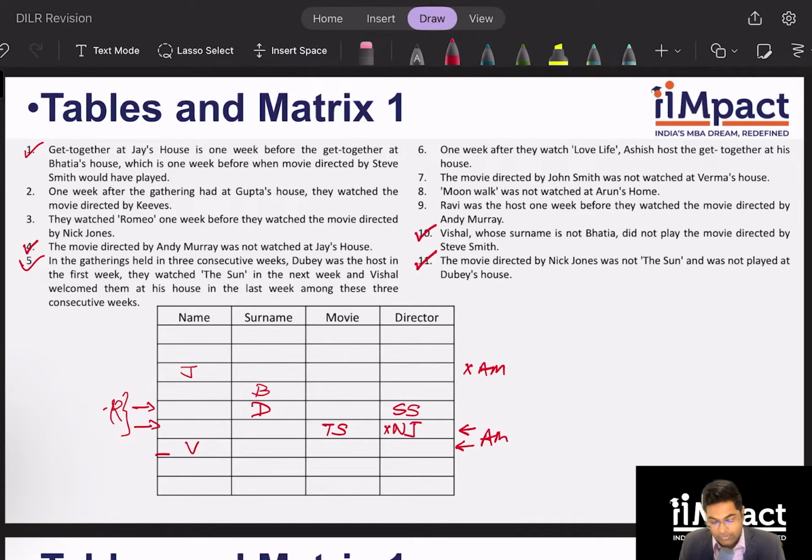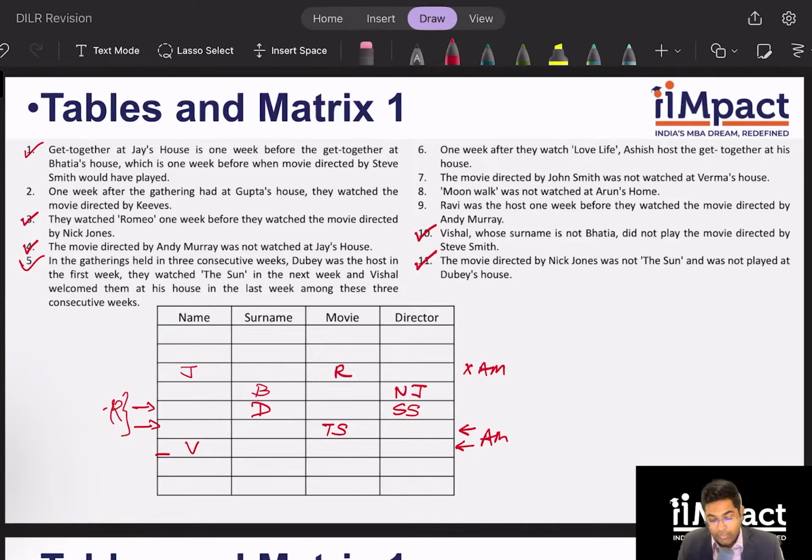All right. Now, since we have got a negation on Nick Jones as well, can I find some relation with Nick Jones? Let's see. Clue number 3 tells me that they watched movie Romeo 1 week before they watched the movie directed by Nick Jones. So if I put Nick Jones here, Romeo has to be here, which is not possible. And I also know that because there is a gathering before the week Nick Jones is shown, Nick Jones cannot be first. So I know for a fact that Nick Jones will be over here and Romeo will be viewed over here. Yes. So I can say clue number 3 is done as well.